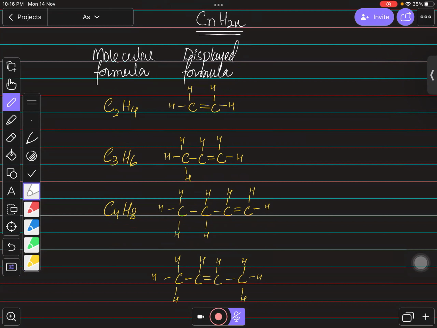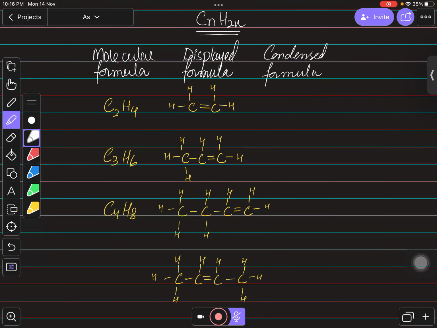If you talk about condensed formula, this is the type of formula in which you need to show the number of hydrogens attached to a single carbon. So you can see in this one over here, each carbon has 2 hydrogens, and over here as well, each carbon has 2 hydrogens.